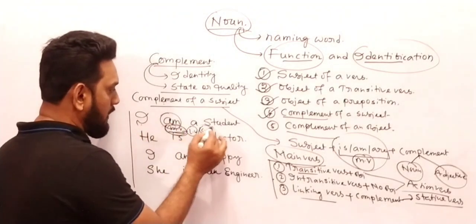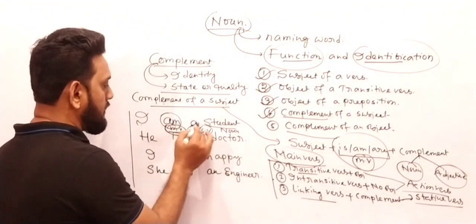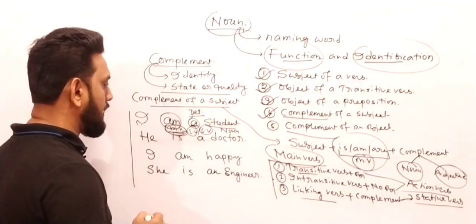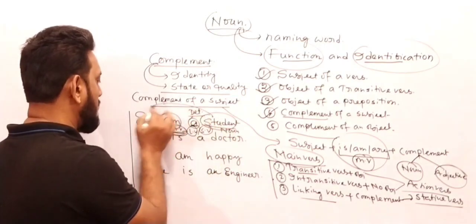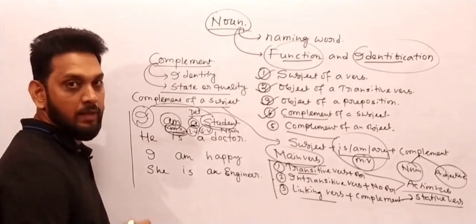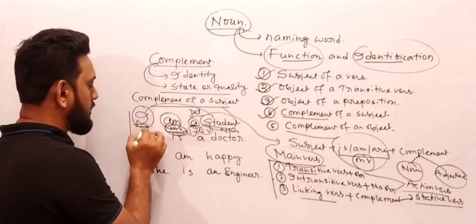Now in I am a student, here student is a noun, and a is the determiner, or you can say article. So here the student talks about the subject I. Yes or no? It is the complement of the subject. As student, this student is the complement of the subject.